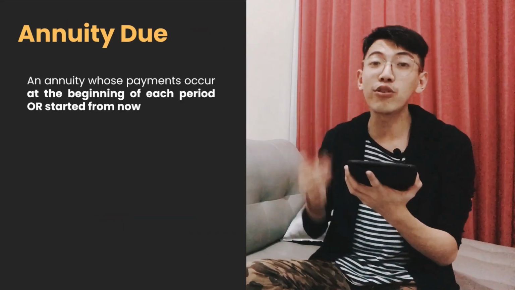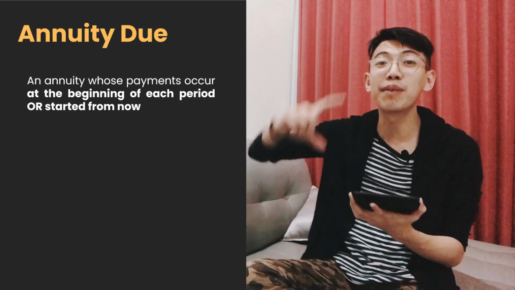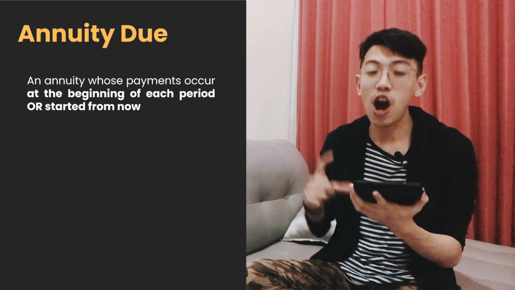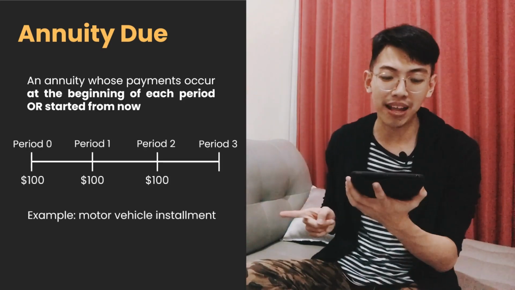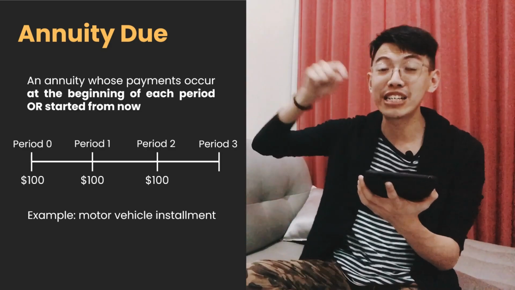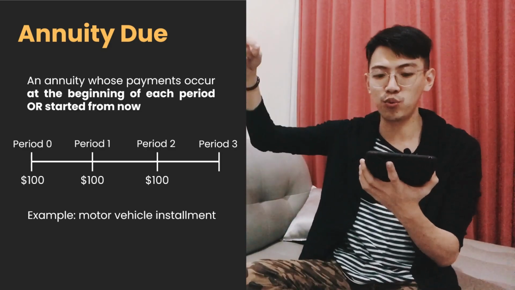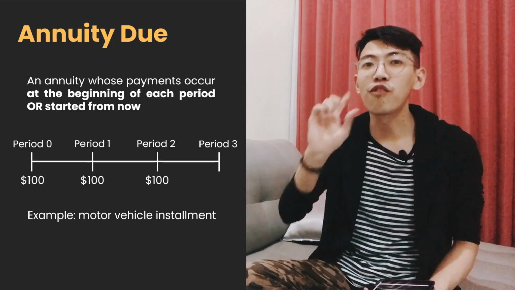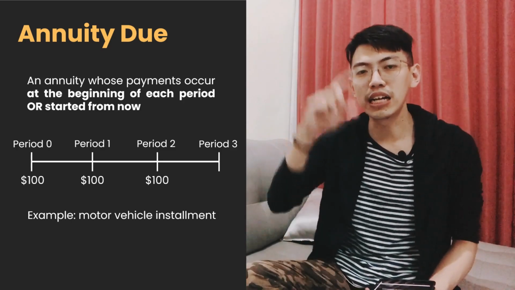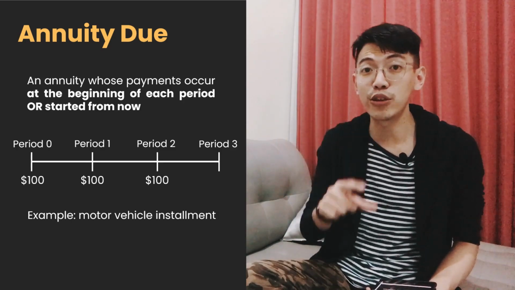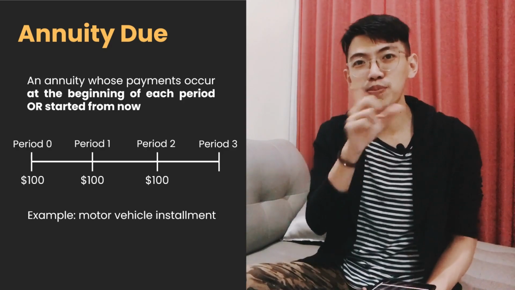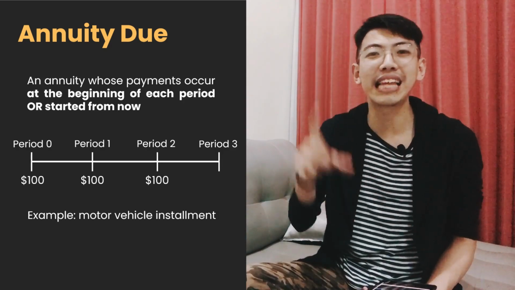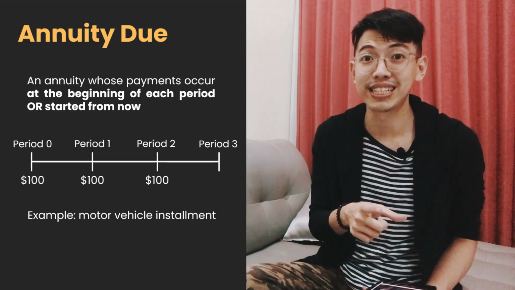Second type is annuity due. Annuity due is an annuity whose payment occurs at the beginning of the period, or starts from now, or starts from today. This is the example of the timeline. So it starts from period 0 and then period 1 and period 2. For example, motor vehicle installment. Usually it is annuity due, so we start the installment from now. And then insurance premium. Usually we have to pay it at the beginning of the period.